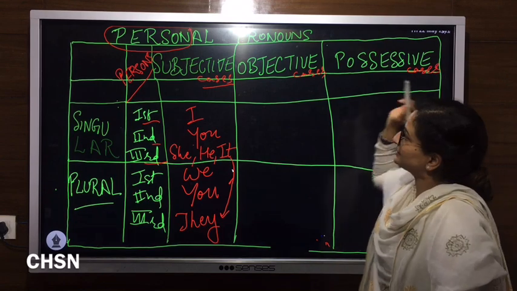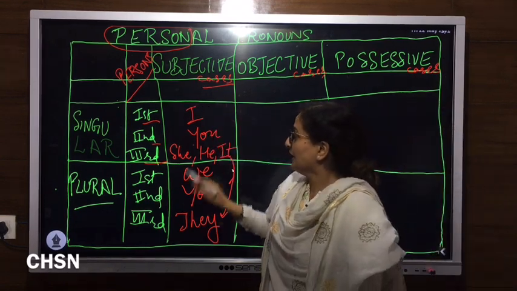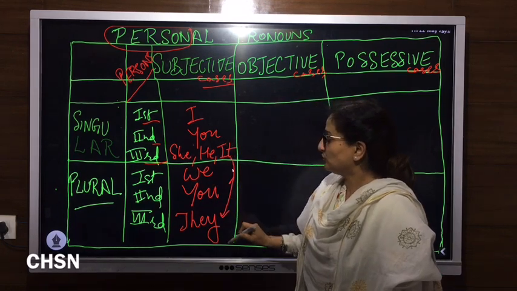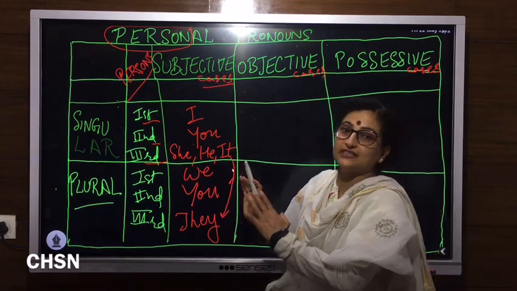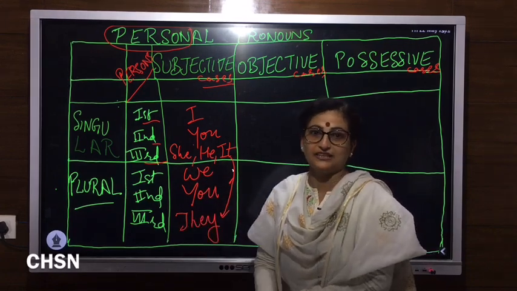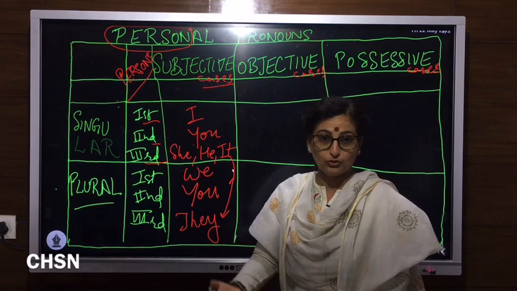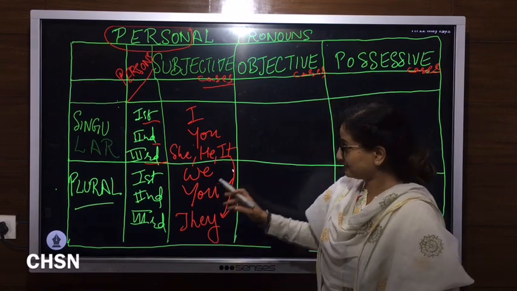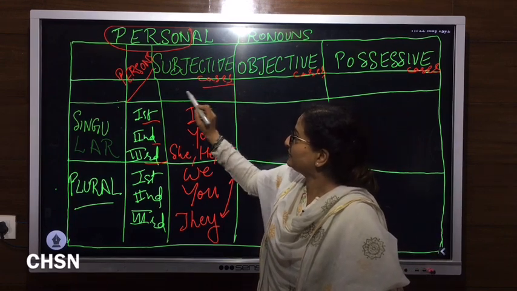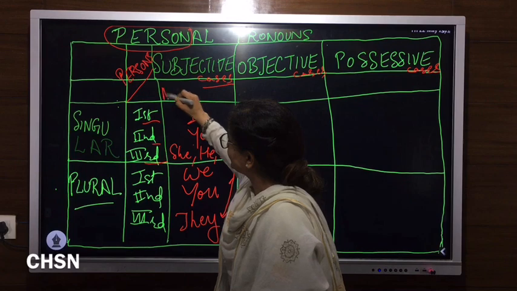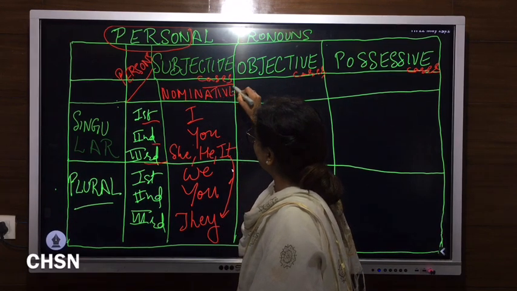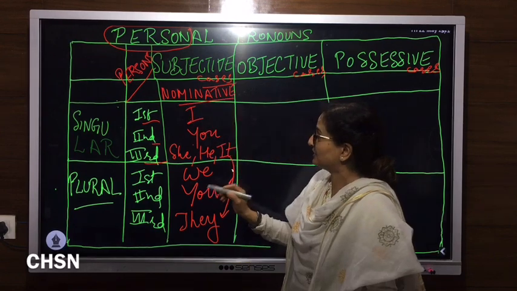Now, what do we understand by subjective case? As you can see here, I, you, he, she, it, we, you, they all form the subject of the sentence. What do we mean by subject of the sentence? They are the doers in the sentence, they are the subject, so they are known as subjective cases, and they are also known as nominative cases. Subjective cases are also known as nominative cases.